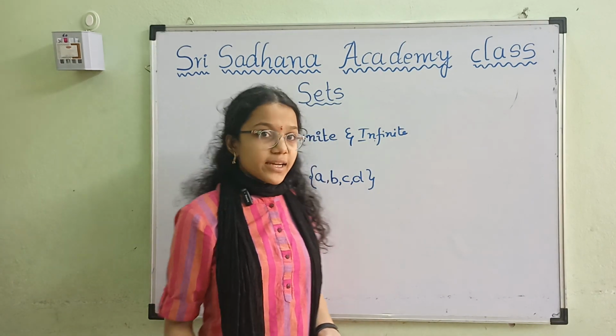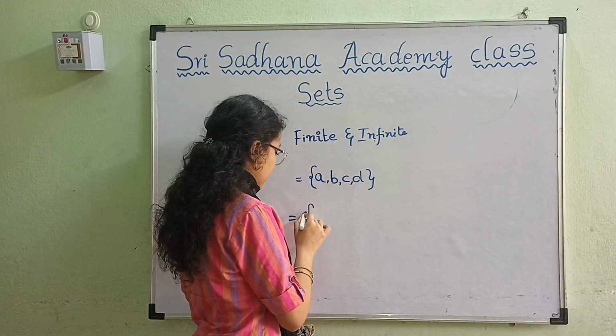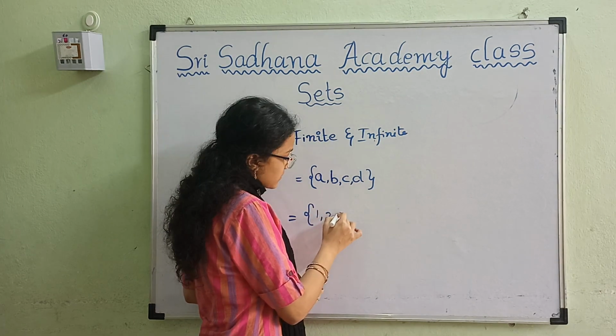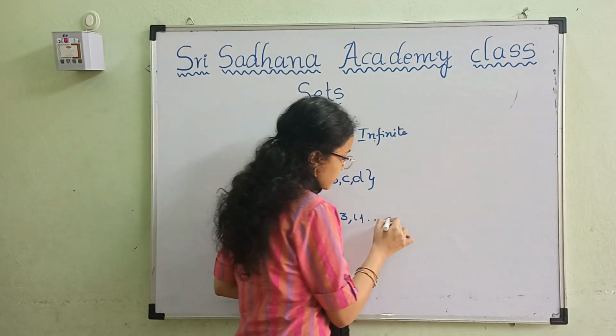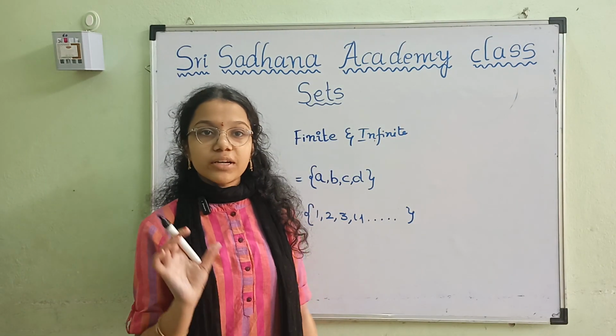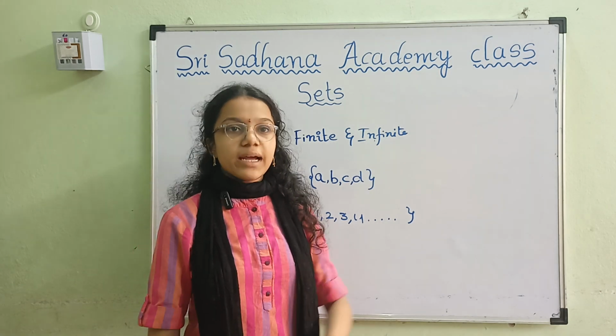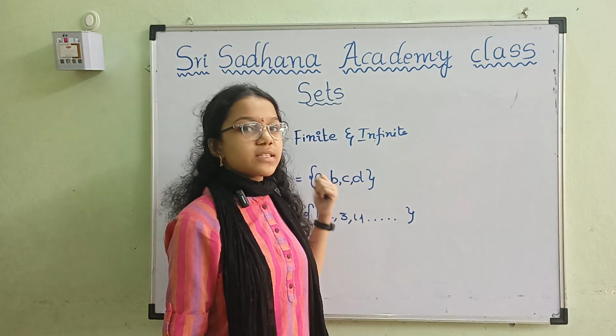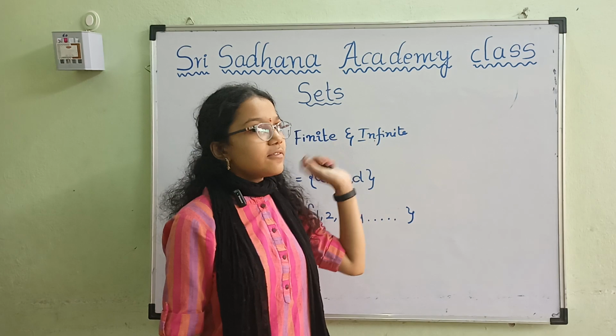Then what is an infinite set? The infinite set is 1, 2, 3, 4 and so on. This is called an infinite set. The uncountable set is called infinite set, and the set which has countable elements is called finite set.